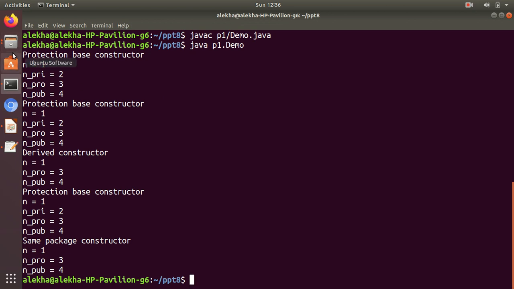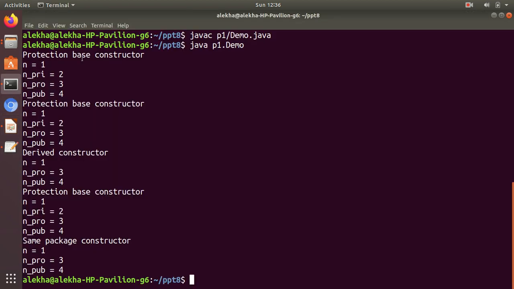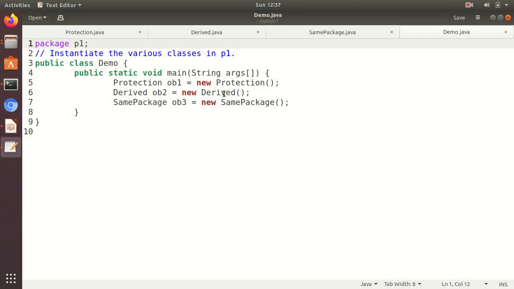You can see how the demo works. First, a Protection object is created, so the default constructor of Protection is called. It prints all the values: protection base constructor, n equal to 1. Because it is its own class, it can access all the members. Then second is the derived one, a class within the same package which is deriving it. It is able to print all of them other than the private member.